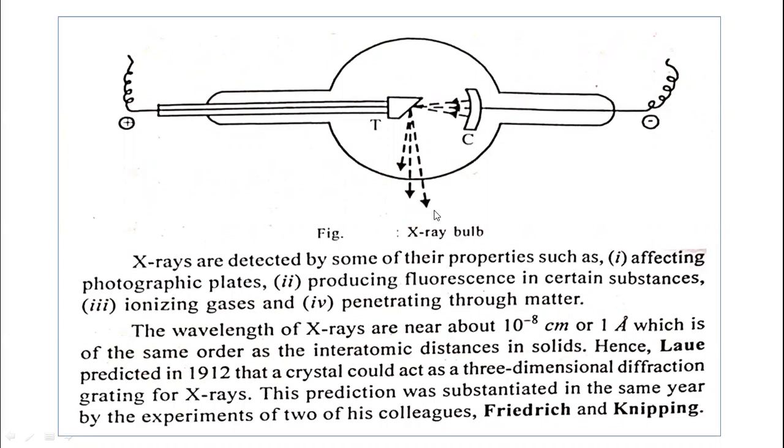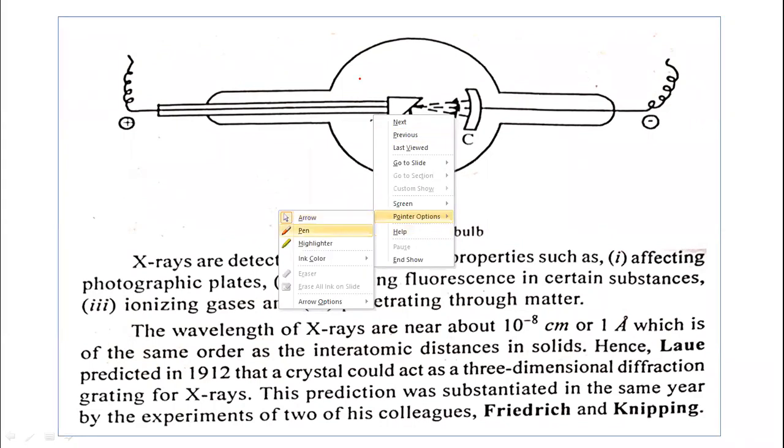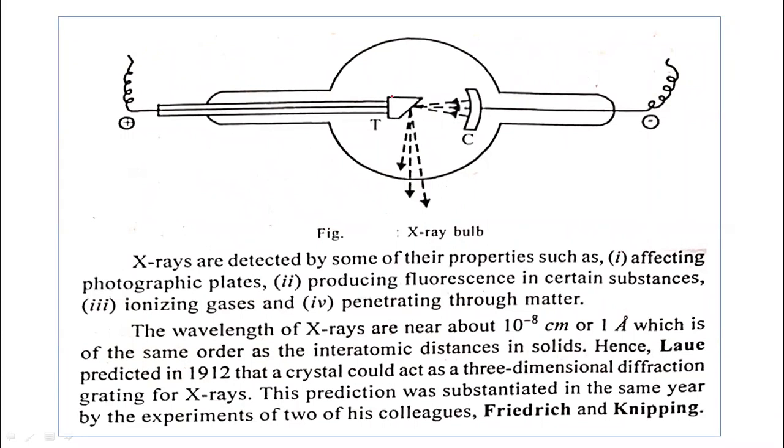You can see in this diagram, an electric field is applied here. This is an evacuated glass bulb. There should not be any air inside. Evacuated glass bulb or X-ray bulb.